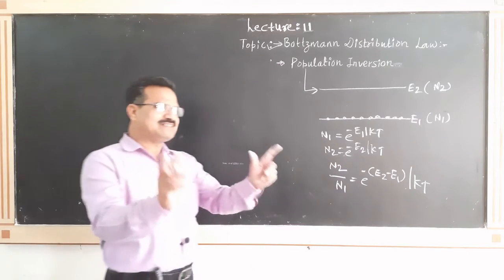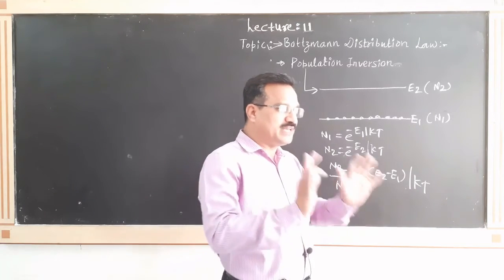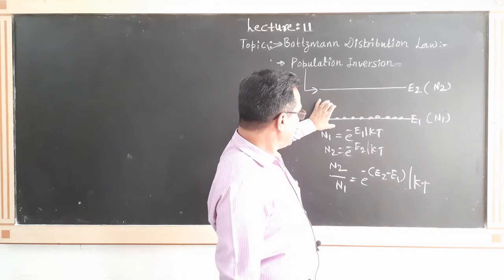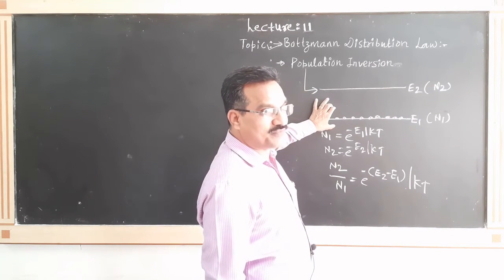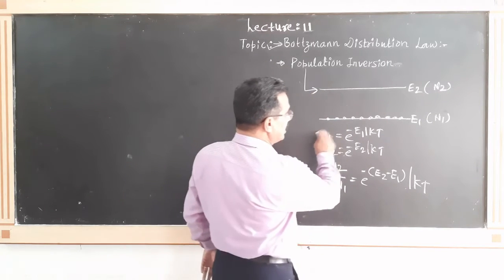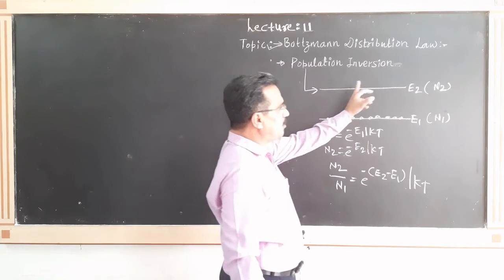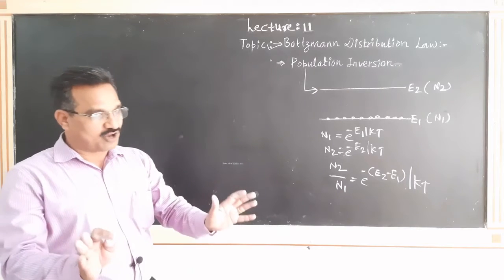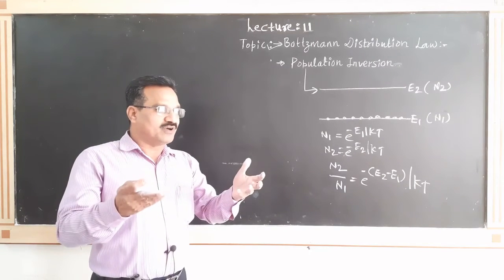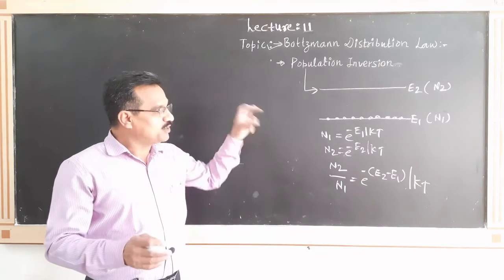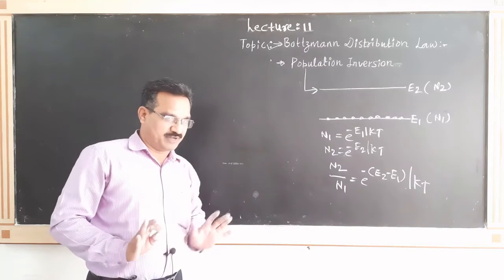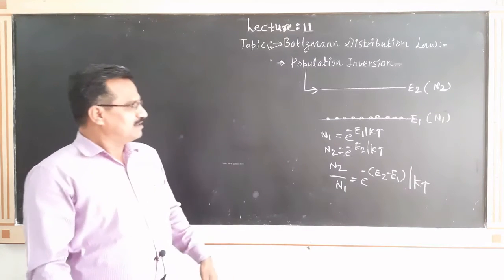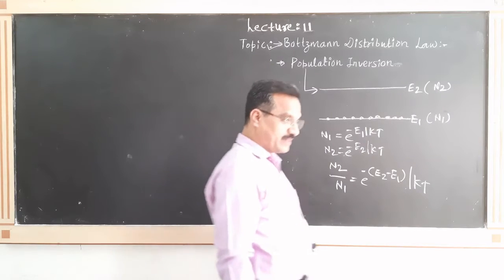It means that when the material is in normal condition, the number of atoms present in the ground state is very, very large as compared to the number of atoms present in the excited state. That we call a normal state, a normal condition, or thermal equilibrium. This is actually the situation.